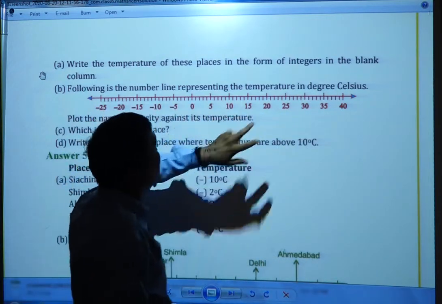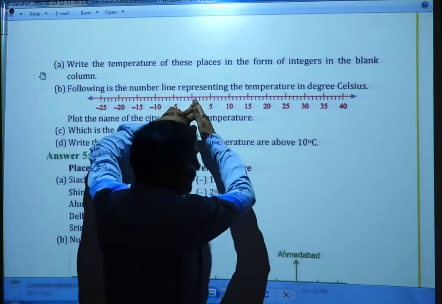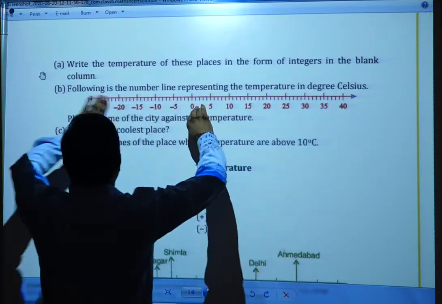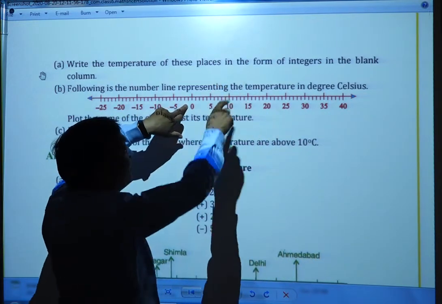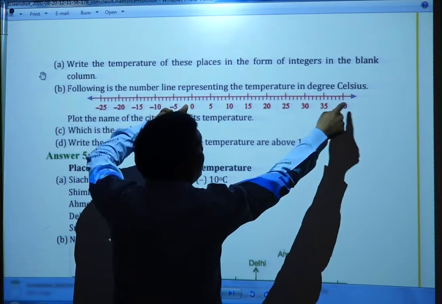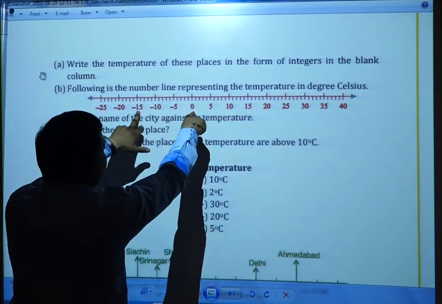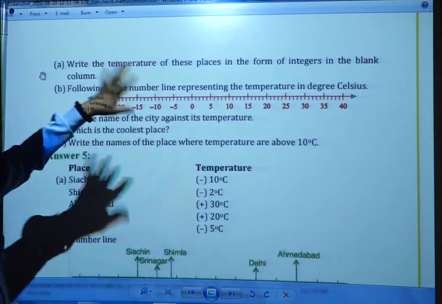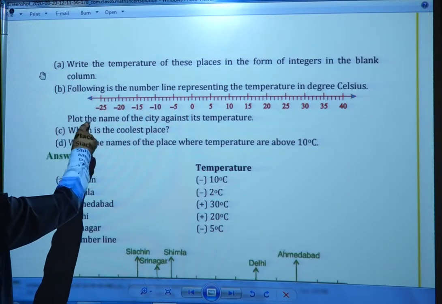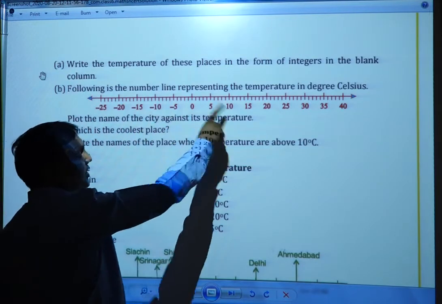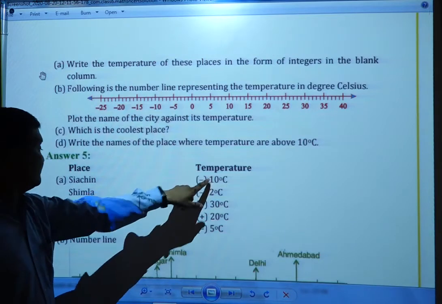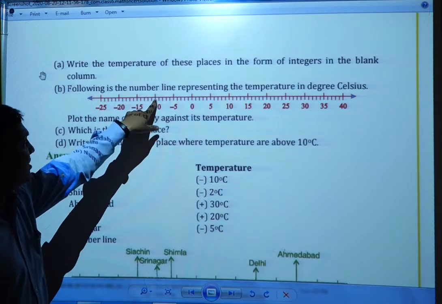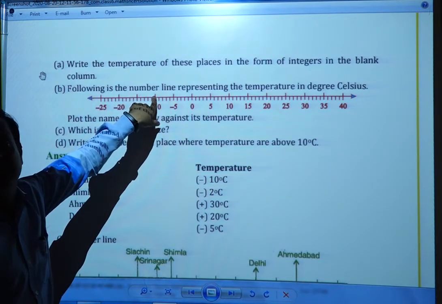This is a number line. 0 is the origin. Right side all plus numbers, left side all minus numbers. Here I have taken 5, 10, 15, 20, 25, 30, 35, 40, and here -5, -10, -15, -20, -30. On the number line, we take these. Now what do you have to show? Plot the name of the city against the temperature. Now -10 is Saichi. Where is the -10? Here you have to show Saichi at -10.